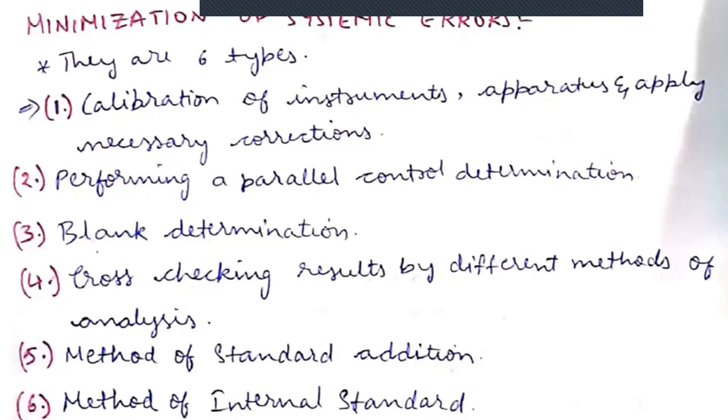So that means we are doing this blank determination by two steps. In the first step, we are taking the sample which is dissolved in a suitable solvent. Then we are making a test solution, and that solution is titrated, and we are getting around 12. The volume of titrant will be 12 ml.